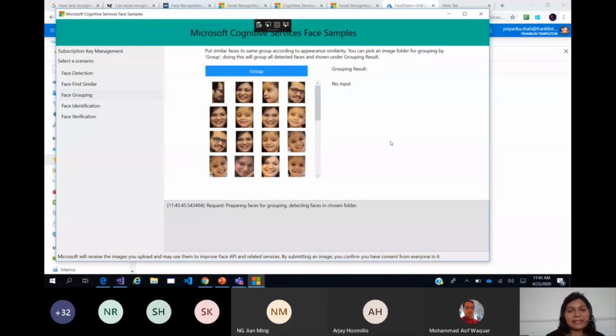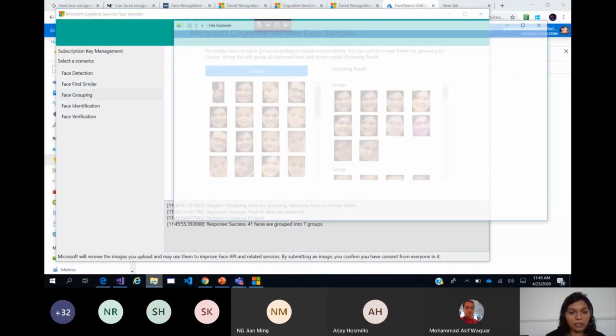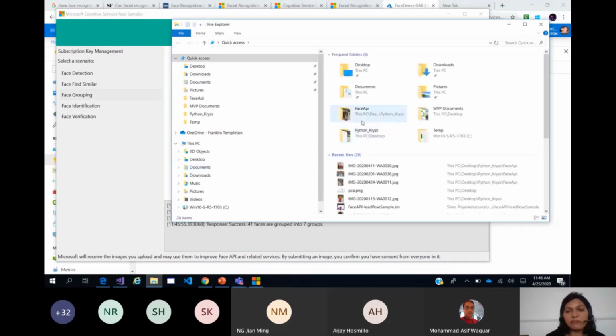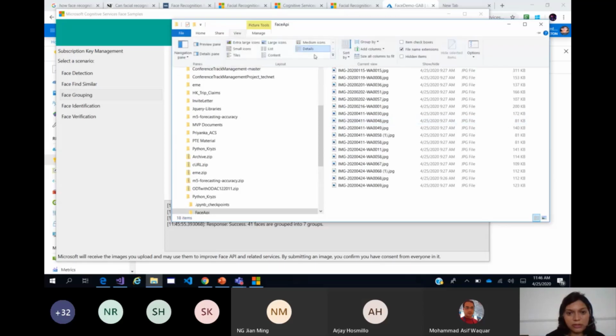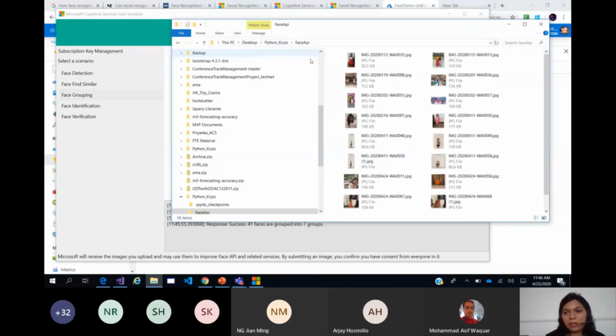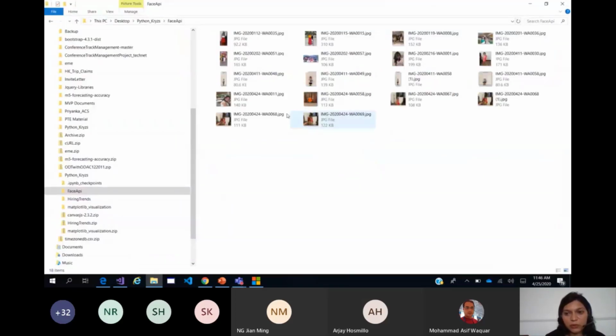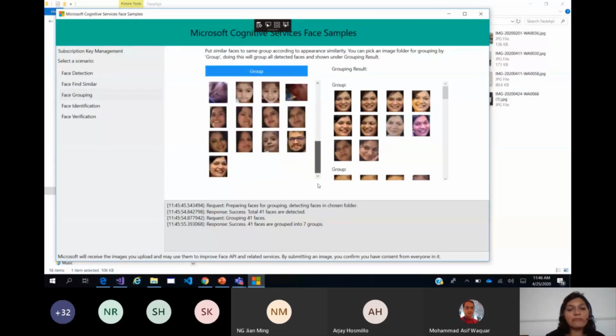Yeah, the grouping result which it is going to give us is, it is going to extract faces from all the folder, I mean the training folder which we have provided. So if you look at this folder, it has a lot of group pictures also. These are not only individual pictures, these are group pictures as well. And from these individual and group pictures, it has extracted faces of people.